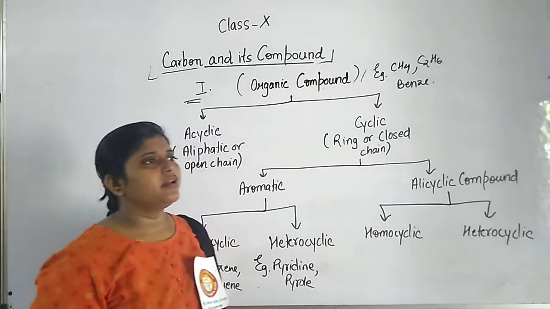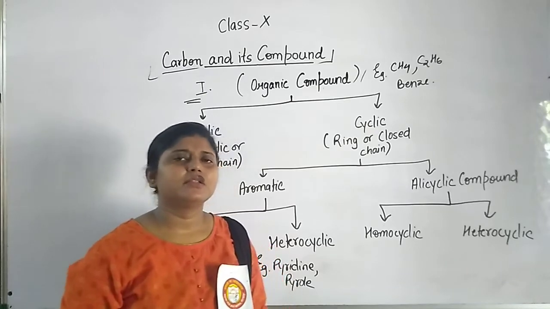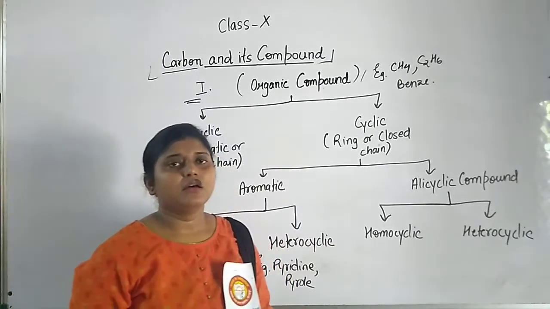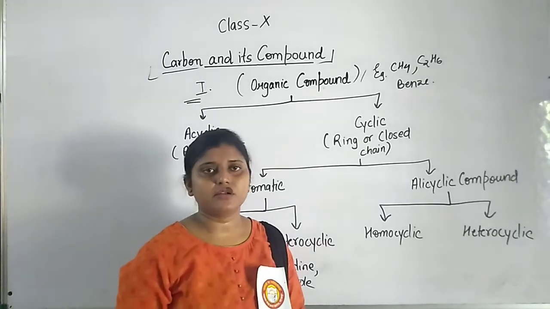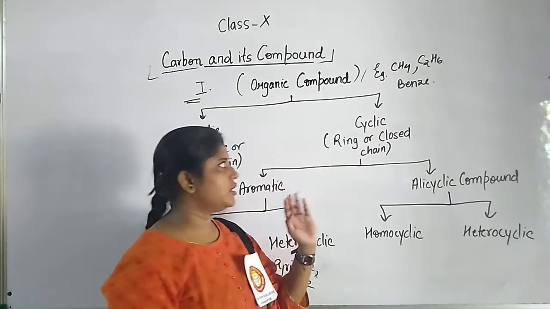If you see these compounds, they differ in structures and in formulas. Why are they so different? What is their basic classification, and under which category do they occur? For this we have to study their classification.